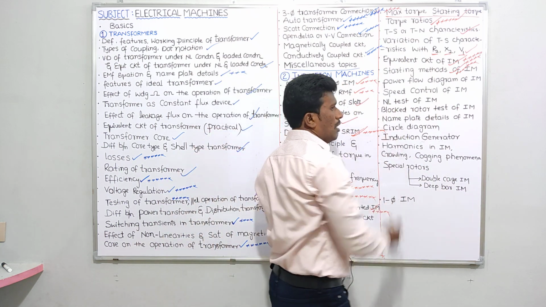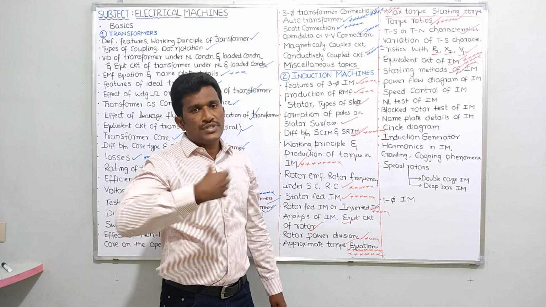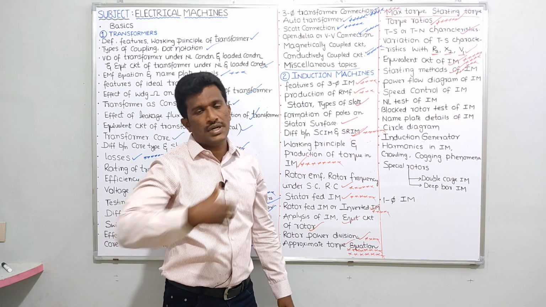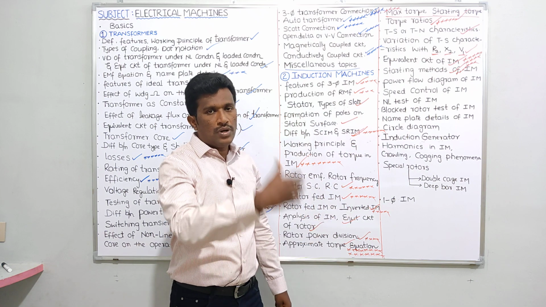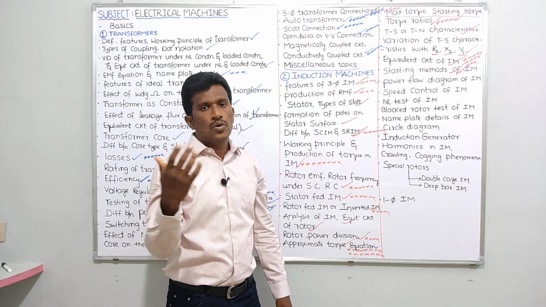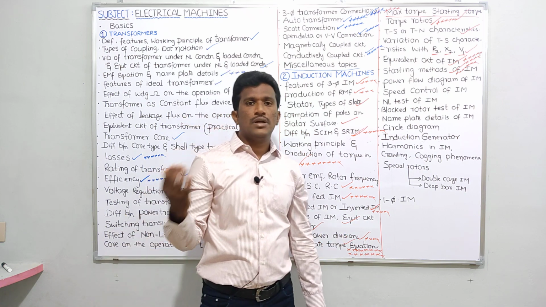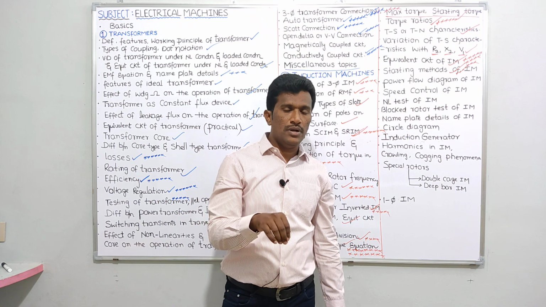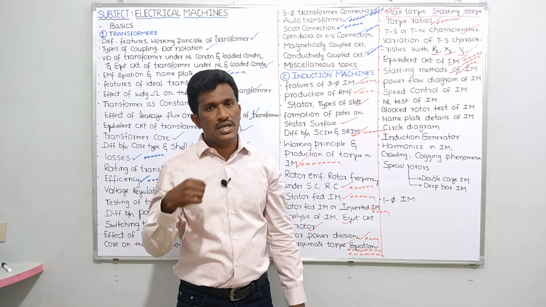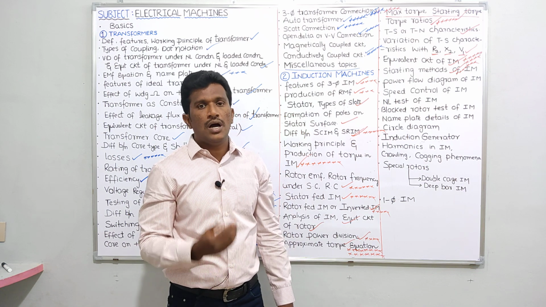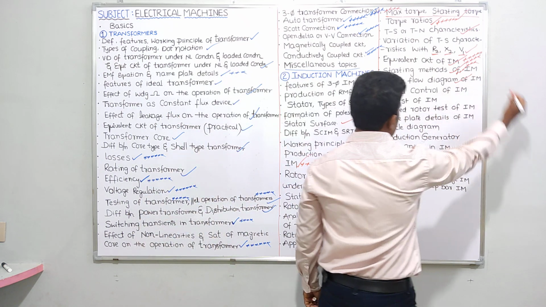Next, power flow diagram. How power will flow in an induction motor. That means we are giving power input to the stator. After stator, we will be having some losses, stator copper losses, stator iron losses. Then power will go to the rotor. From the rotor, we will be having rotor copper losses and rotor iron loss. Then mechanical power will be developed. That mechanical power can be called the gross mechanical power developed. From that gross mechanical power developed, if we subtract friction and windage losses, then you will get net power, or I can say shaft power. Those topics I will be discussing in power flow diagrams of induction motor.